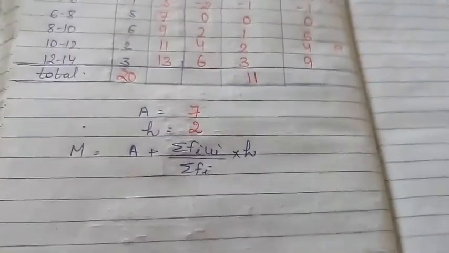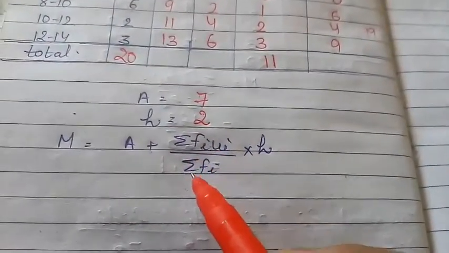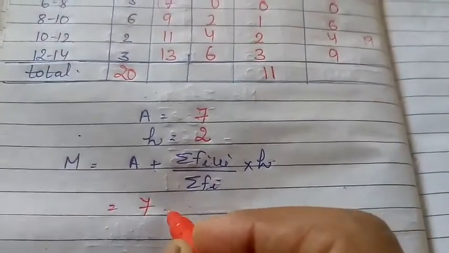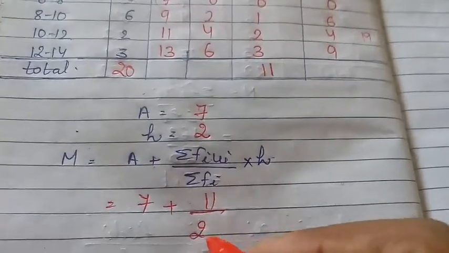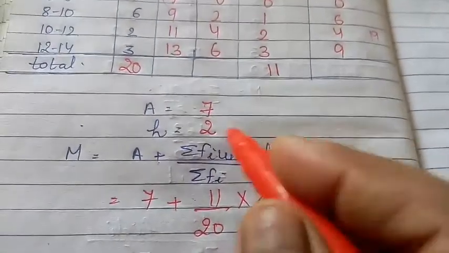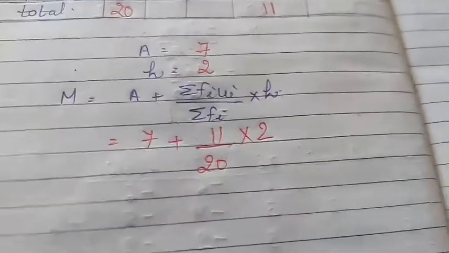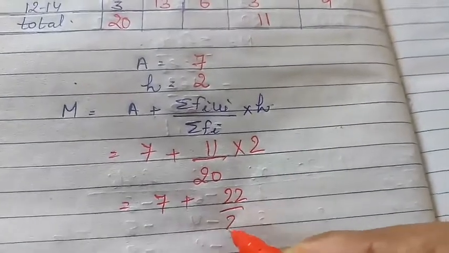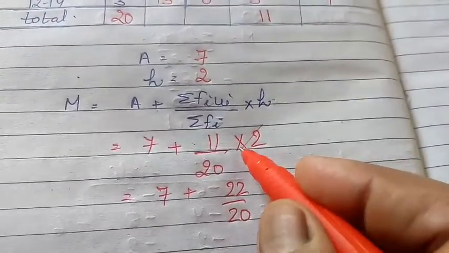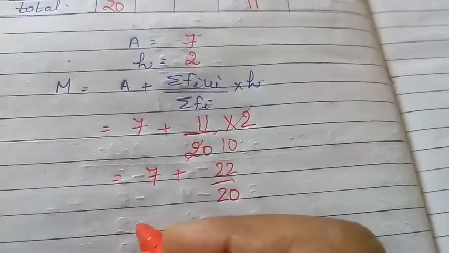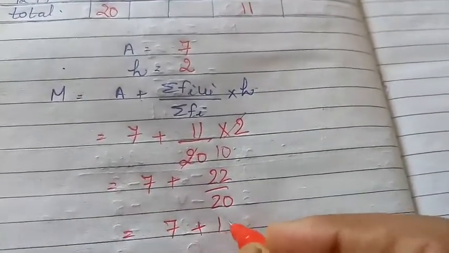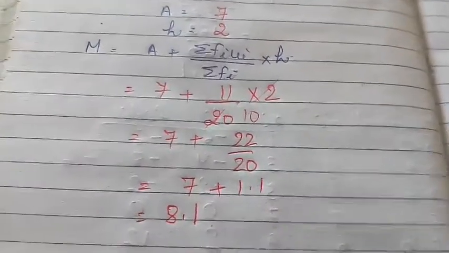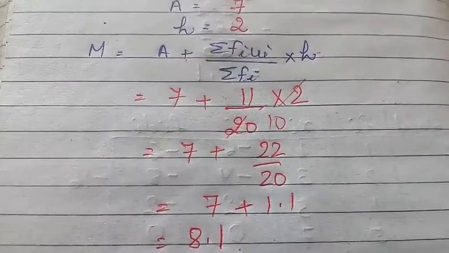Put the values in the formula: a plus sigma fi ui upon sigma fi into h. A is 7, sigma fi ui is 11, sigma fi is 20, into 2, where h is 2, the class size. By solving this, 7 plus 22 by 20, you can cancel by 10, giving 1.1. 7 plus 1.1, the answer is 8.1. The answer remains the same by solving with any method.